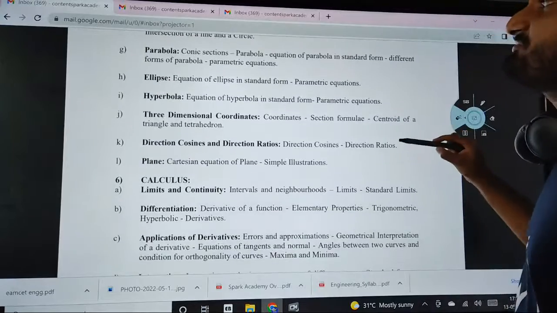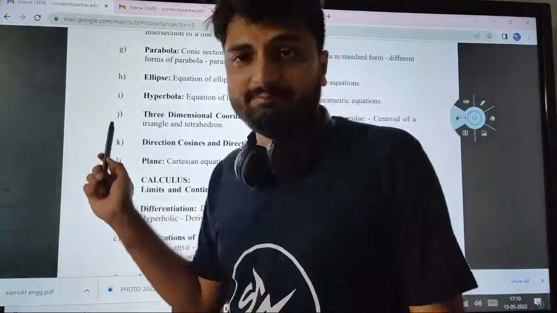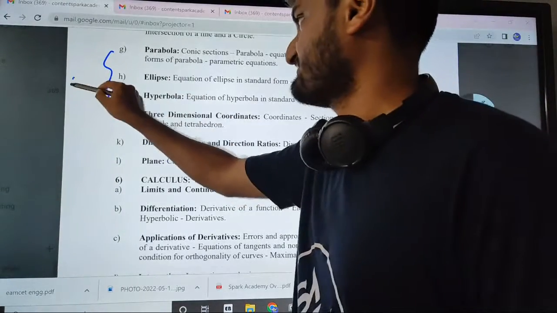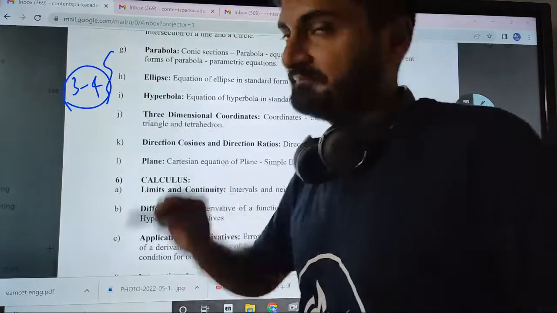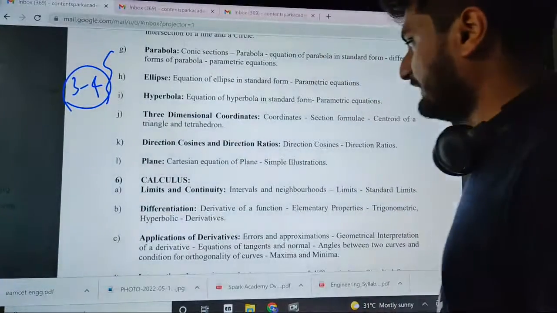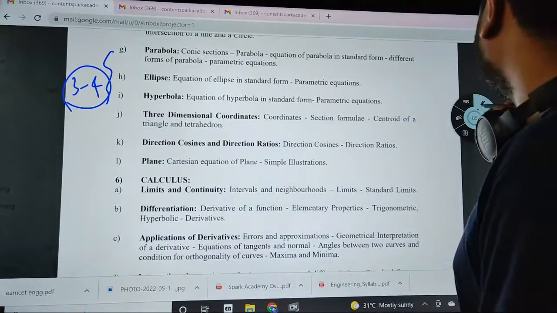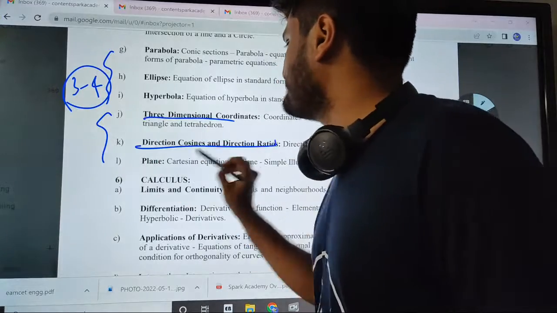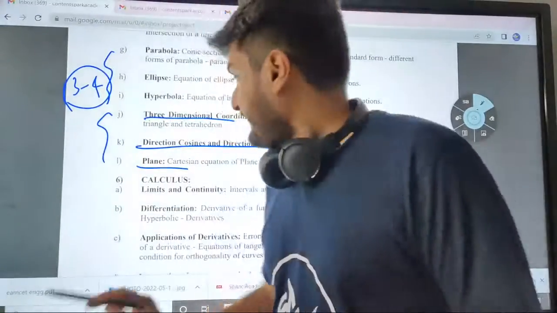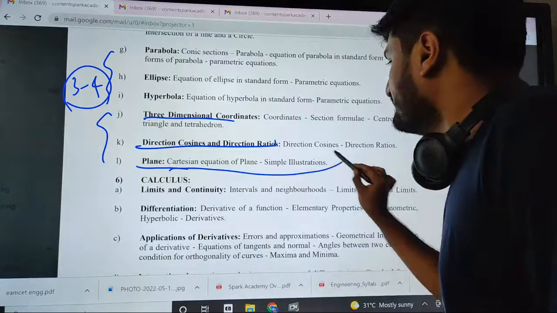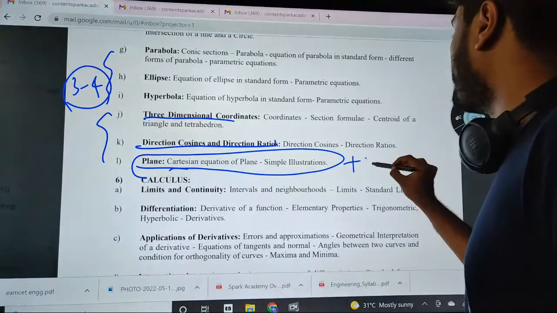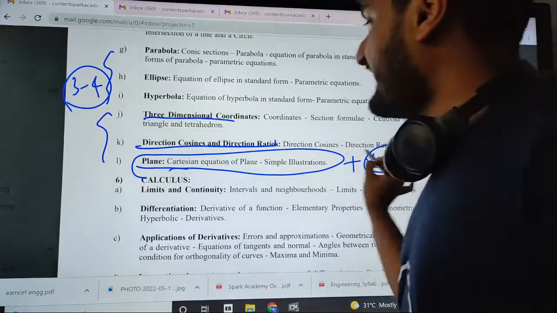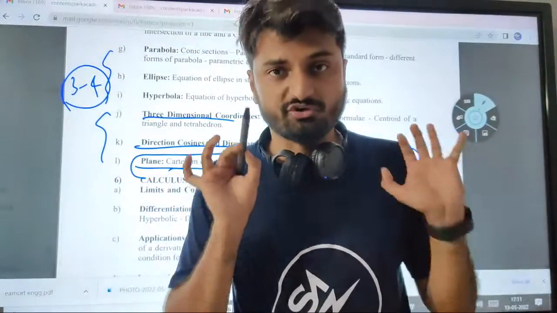And then come the other conics, which are parabola, ellipse, hyperbola. All these 3 combined, again you can expect 3 to 4 questions from parabola, ellipse and hyperbola. And finally comes 3D geometry. This is all 3D geometry, DCs and planes. And again planes, it is in combination with vectors. Planes and vectors combination questions also you can get.